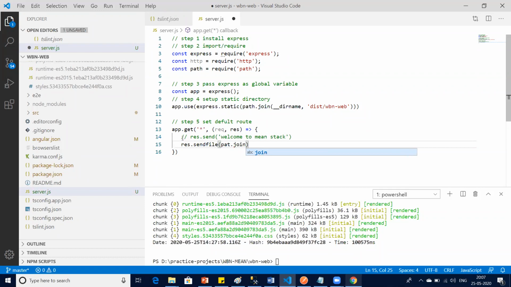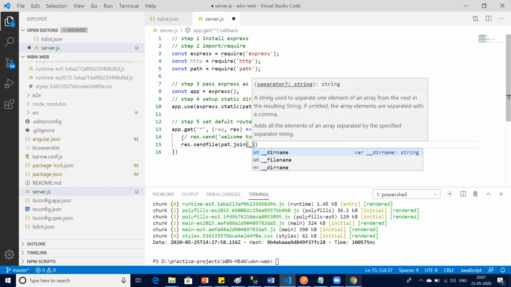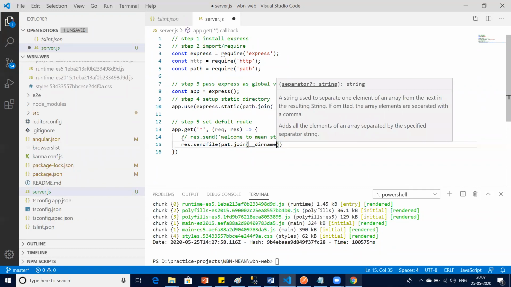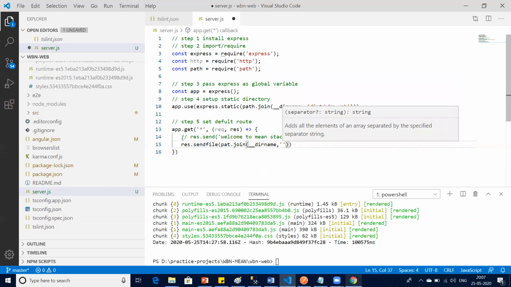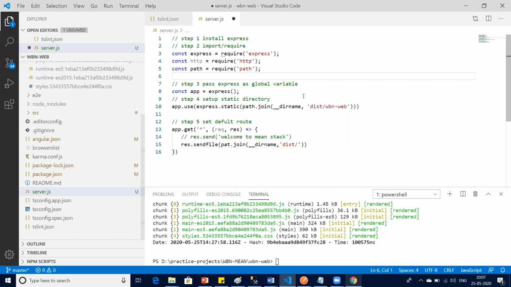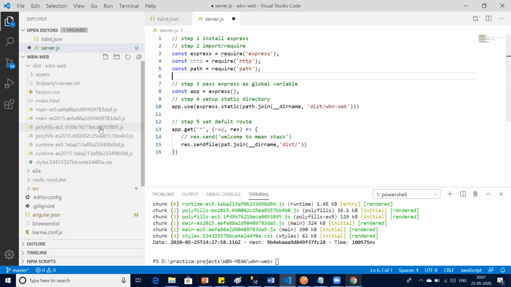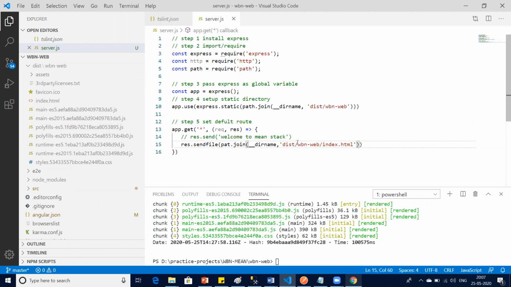Which file, team? When I finish writing index, the file is index.html. Absolutely correct. So I say dist slash, this path, and at this path you will have a file called index.html. Done. So the fifth step is also done, where you set basically a default route.